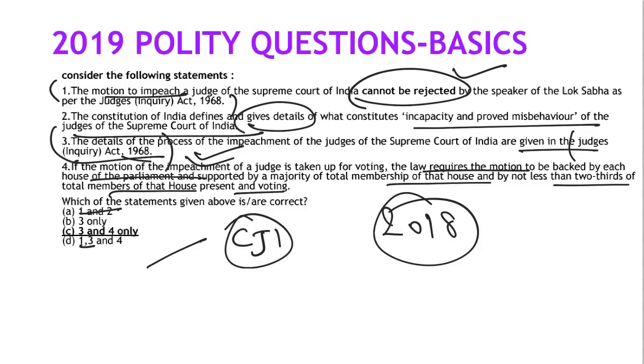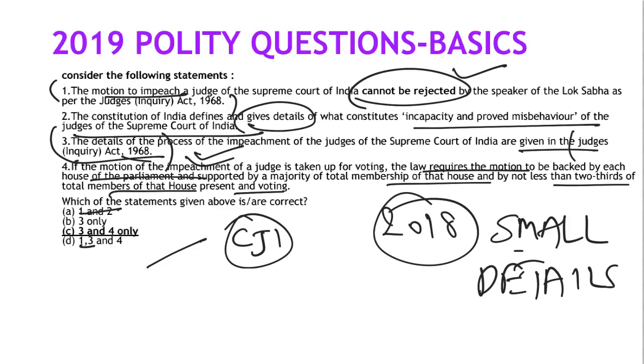That is 100 members in Lok Sabha, 50 members in Rajya Sabha, and the 3-member panel. Next time they might ask who those 3 members in that panel related to impeachment of judges are. You will recall that only if you have studied line by line. So again, the same basic point: you need to get into those small details, or else chances are very high you might get confused.